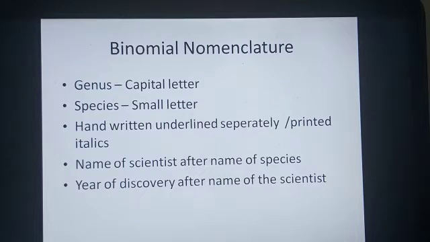The first rule is the genus is always written with a capital letter. The species always starts with a small letter. The handwritten genus and species are underlined separately. When we are using a printed text, the font is italics. If the name of the scientist is there, then the name of the scientist is always used after the species. And if we know the year of discovery, then after the name of the scientist, we can give the year of discovery. So genus, species, name of the scientist and year of the discovery. Usually we don't use the name of the scientist and year of the discovery. So what we use is genus and species.